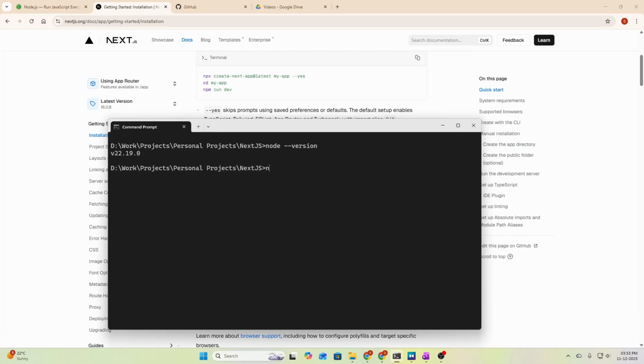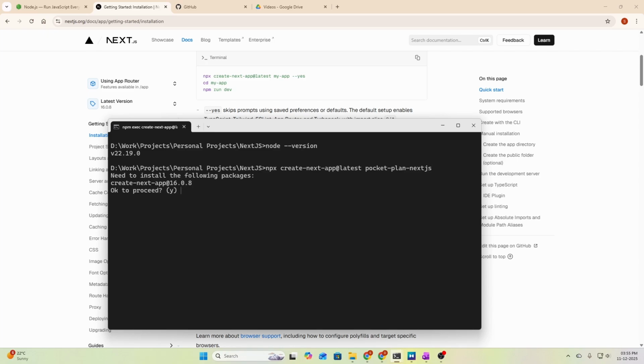The command is npx create-next-app@latest, followed by the project name. We can call the project pocket-plan, and since this is a Next.js project, I can simply say pocket-plan-nextjs for better organization of the project. Then we need to press enter, and it will ask us some questions.